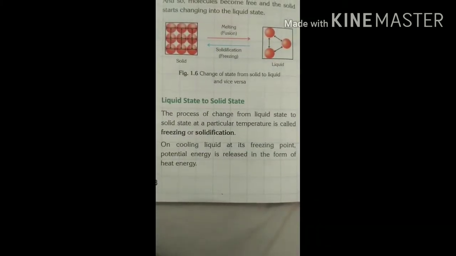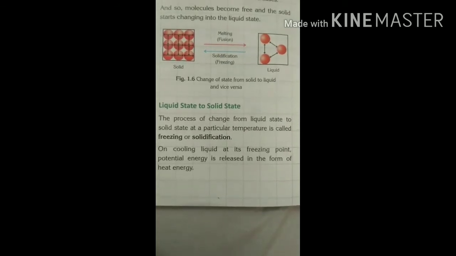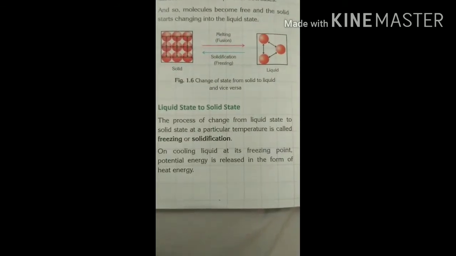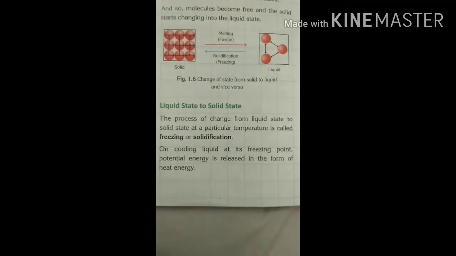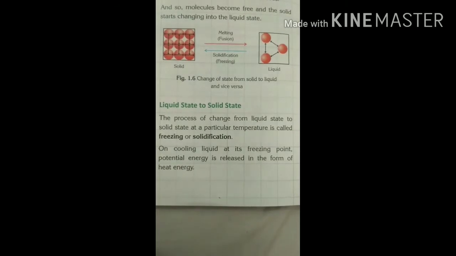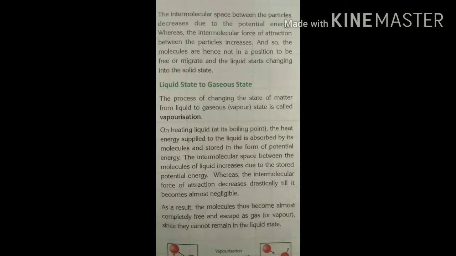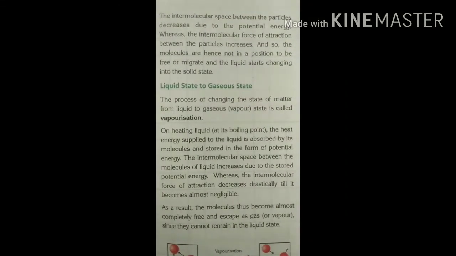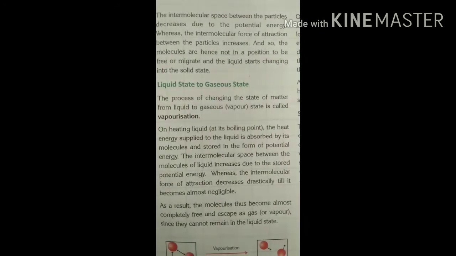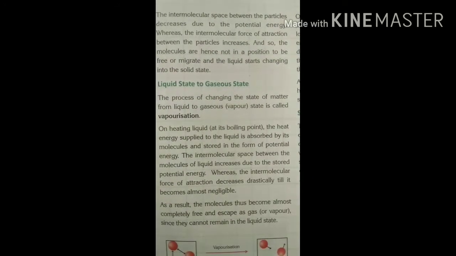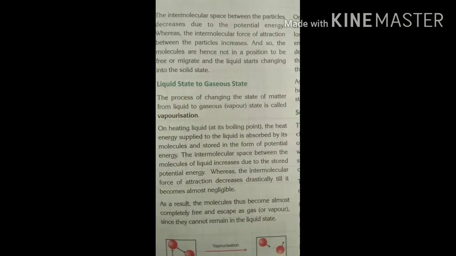Liquid state to solid state. The process of change from liquid state to solid state at a particular temperature is called freezing or solidification. On cooling a liquid at its freezing point, potential energy is released in the form of heat energy. The intermolecular space between the particles decreases, whereas the intermolecular force of attraction between the particles increases, and so the molecules are not in a position to be free or migrate, and the liquid starts changing into the solid state.